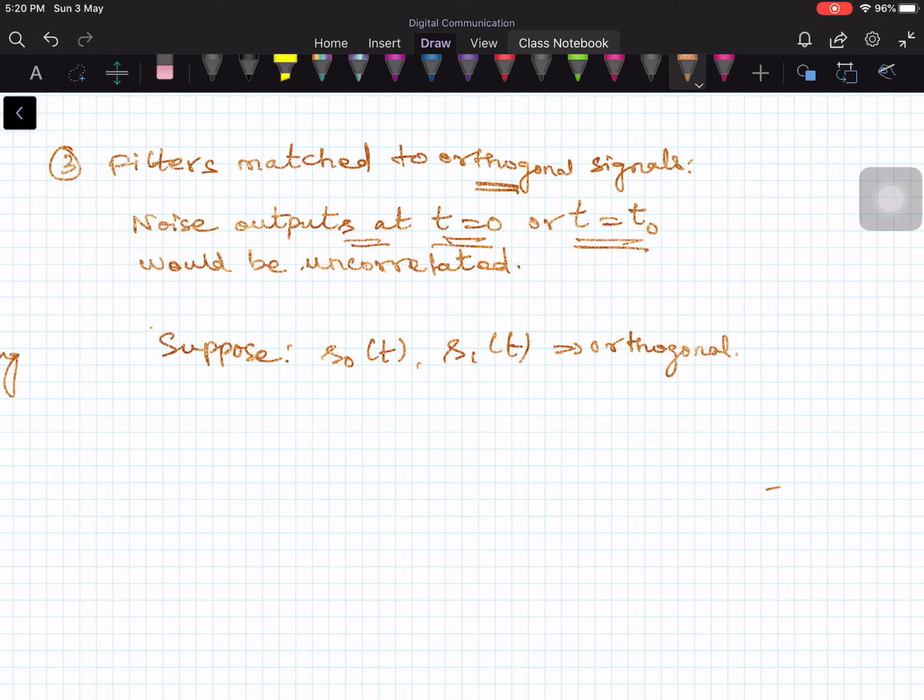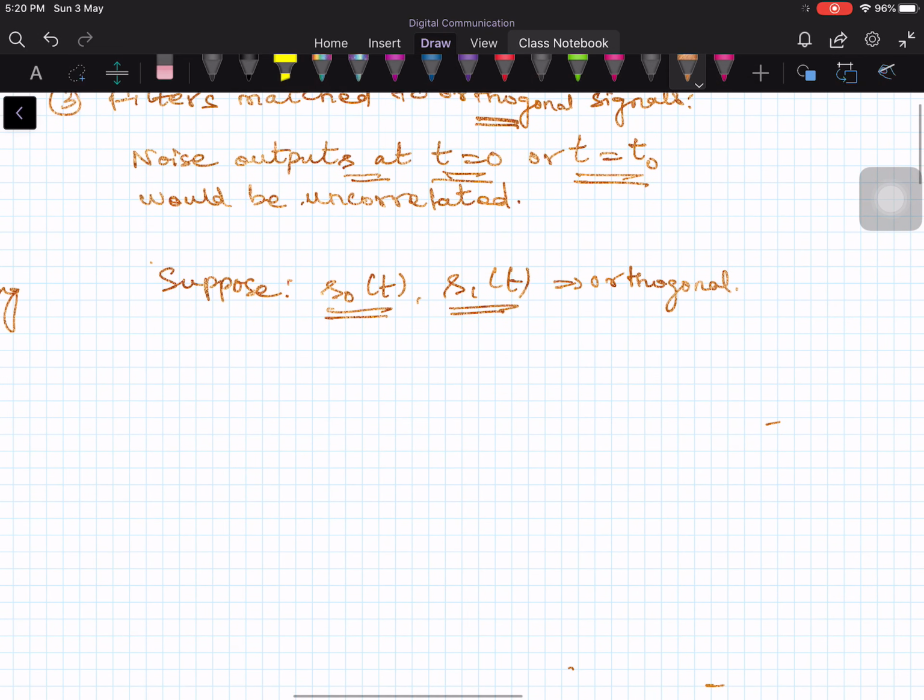Now suppose you take two signals. You can have m signals, but for simplicity I am going to consider only two signals, and those two signals are orthogonal. What we mean by orthogonal is that you take s0 of t, and if it is a complex number, you take the complex conjugate of s1 of t, multiply, and integrate over the range, then it is equal to 0. This is the definition of orthogonality.